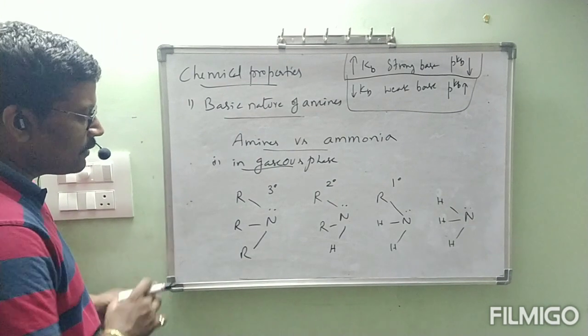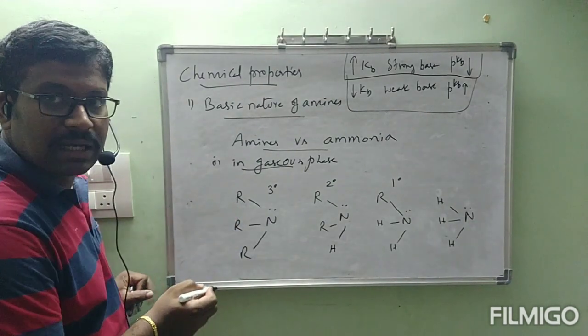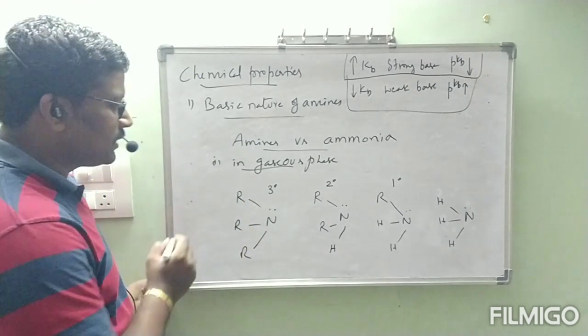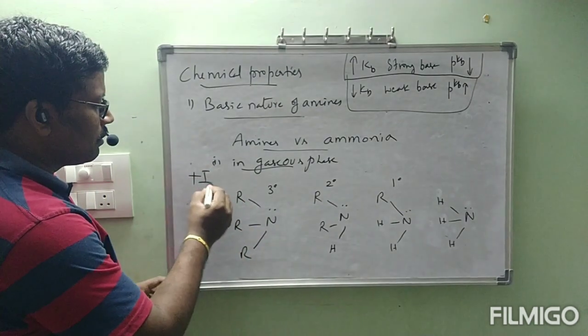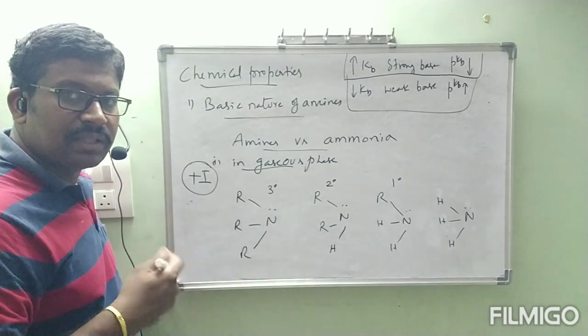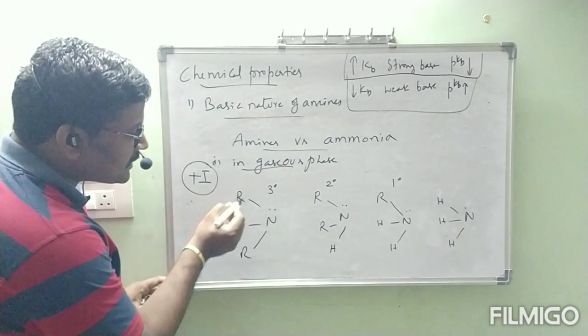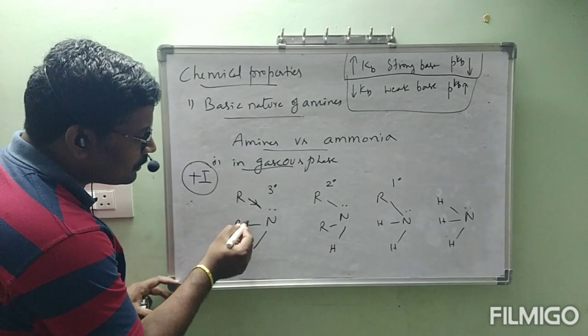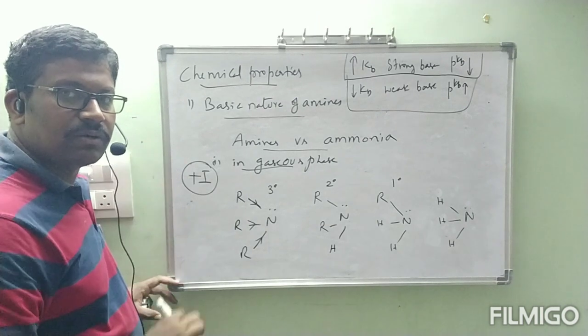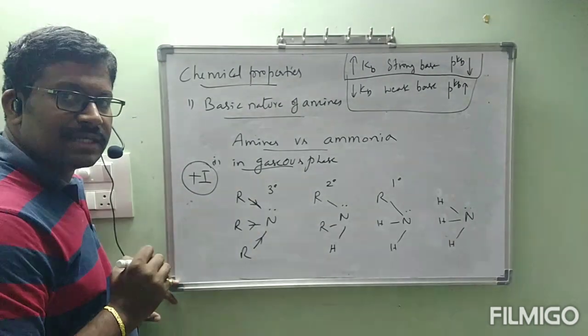Now see, this R group is nothing but an alkyl group. An alkyl group is an electron donating group. That will show the plus I effect. Plus I effect means electron donating group. How many electron donating groups are there? 3 electron donating groups in tertiary amine.